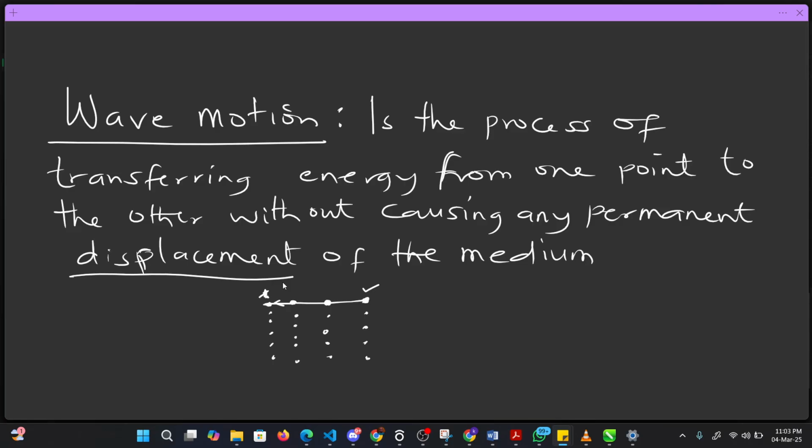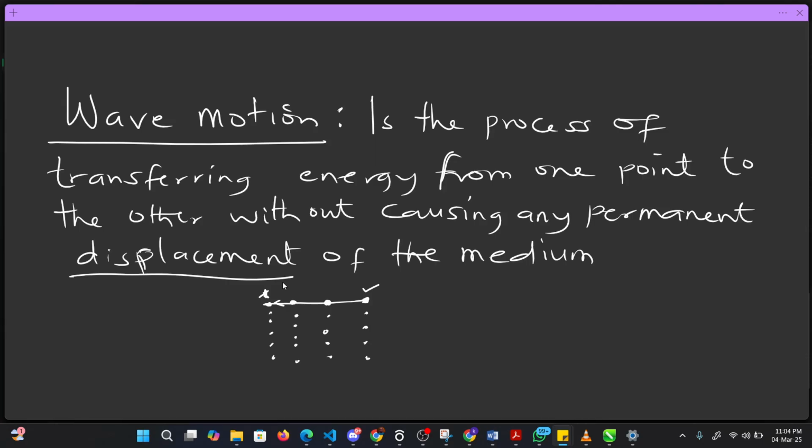Now, can we differentiate between wave motion and particle motion? Remember, in terms of anything called wave, there must be either vibration or oscillation. But that's not the only thing you need to know. Apart from vibration and oscillation, energy must be transferred. Before you can call it wave, energy must be transferred from one point to another. So there must be transfer of energy from one point to another.